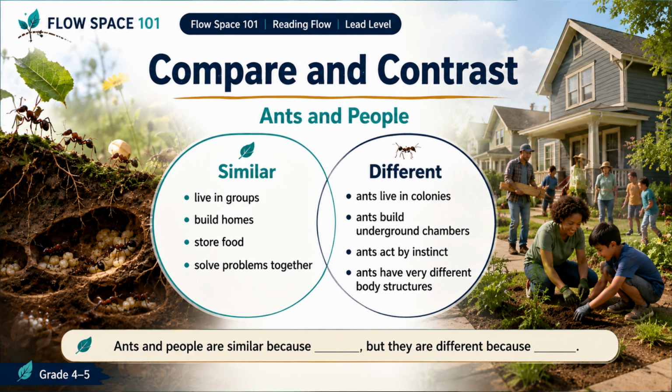Ants and people. Now let's compare and contrast ants and people. Compare means to tell how things are similar. Contrast means to tell how things are different. Ants and people are similar in some ways. Both live in groups. Both build homes. Both store food. Both solve problems together. But ants and people are also different. Ants live in colonies. Ants build underground chambers. Ants act mostly by instinct. And ants have very different body structures from people. Now use the sentence frame. Ants and people are similar because, but they are different because. Try to use one detail from the lesson in your answer.